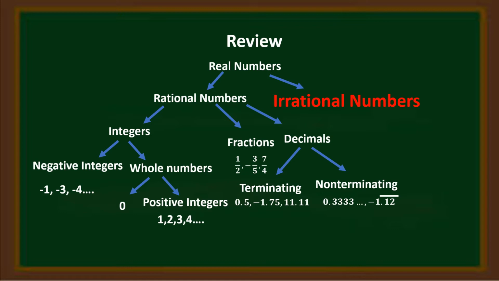Under real numbers, we also have irrational numbers. These numbers may include radicals because radicands are not perfect square numbers. Examples: square root of 2, square root of 3, and negative square root of 5. Of course, pi is also an example of irrational numbers.